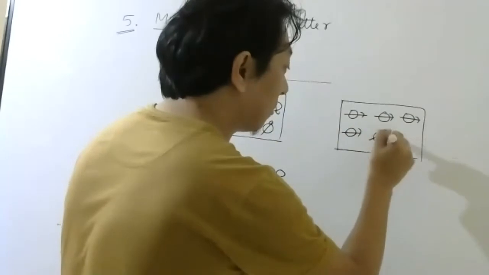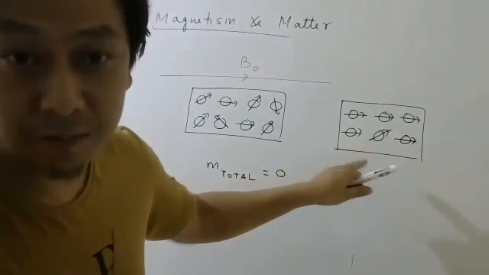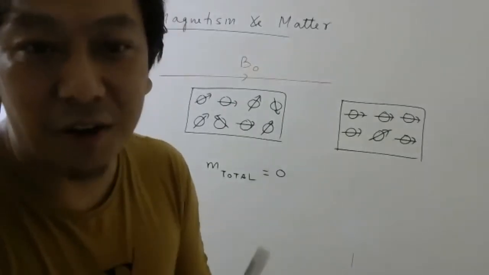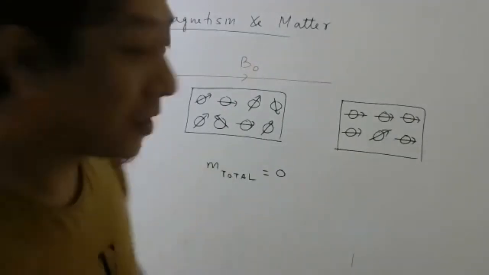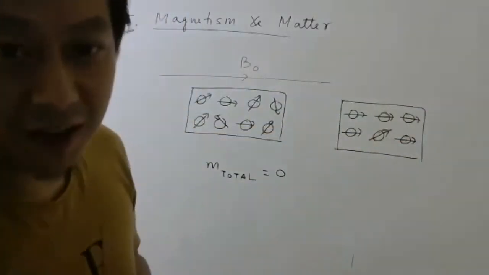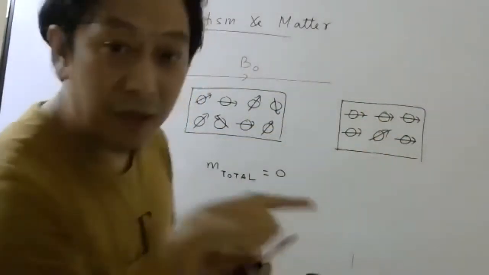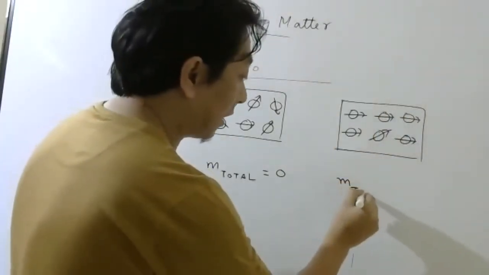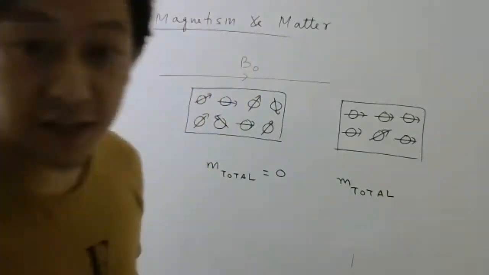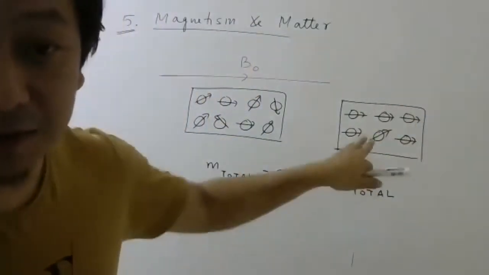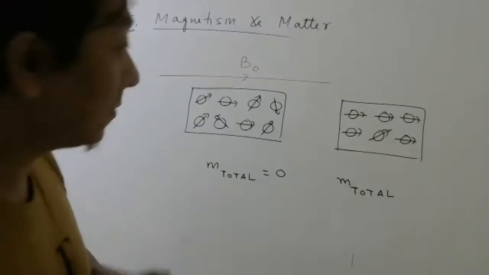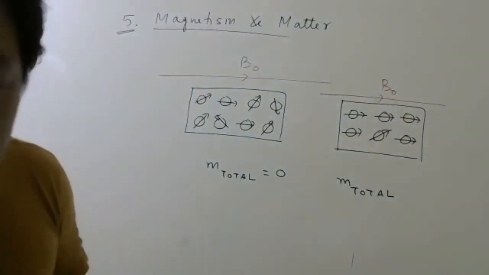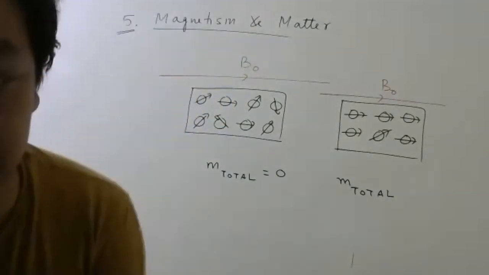Some of them may not come, because there is still temperature, right? Temperature will always try to create some amount of disorderliness. So due to the temperature around, it is possible that some of them may not be in the same direction. But now if you see the total magnetic moment for the whole sample, can I say it is 0 after the application of magnetic field? No, sir. Okay, so there will be some magnetic moment.